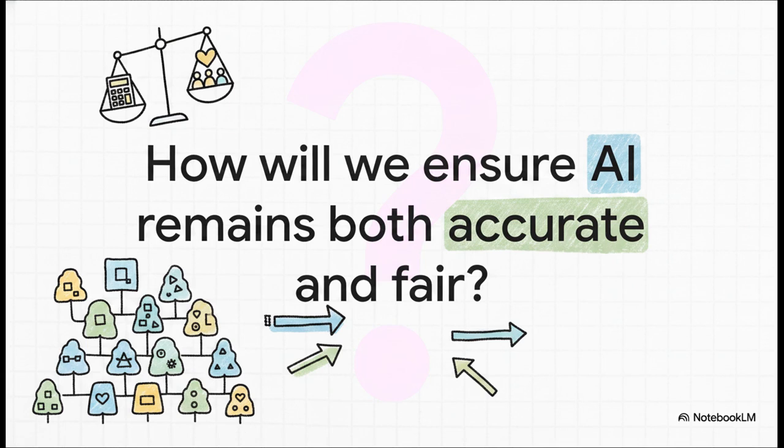Which brings us to our final thought for today. We've seen how Random Forest takes a simple, overly sensitive decision tree and completely transforms it into a highly accurate, variance-reducing powerhouse just by using the wisdom of the crowd. But as these AI models take on increasingly complex and life-altering decisions in our society, how will we ensure that this algorithmic crowd remains not just technically accurate, but socially fair and transparent? Balancing those two things is without a doubt the next great frontier in machine learning.